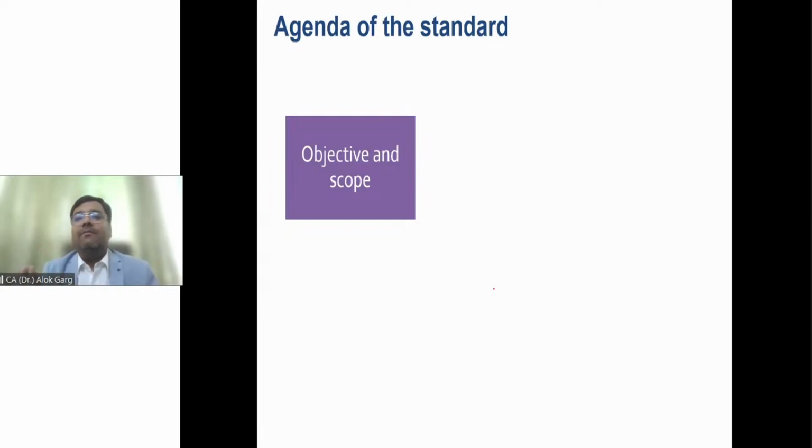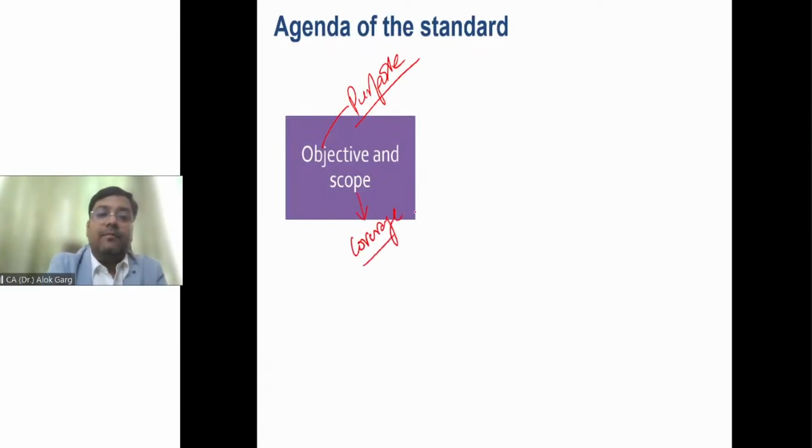What is meant by objective? The purpose. Why this standard was introduced, right? And if I talk about scope, scope talks about coverage, right? So objective means purpose of the standard, right? For example, the income tax standard. What was the objective of the income tax standard? To prescribe the measurement and recognition of deferred taxes and income taxes, right? Scope means coverage, right?